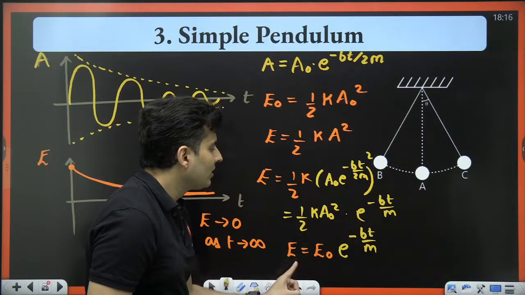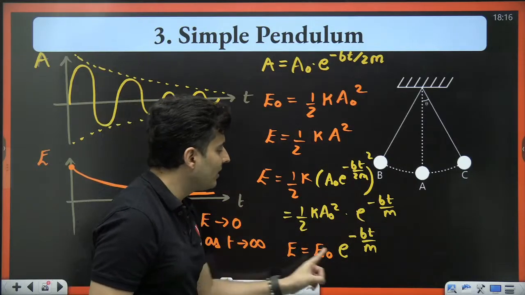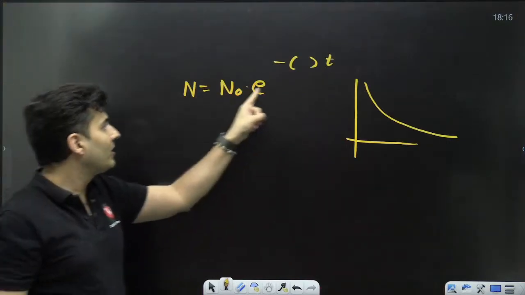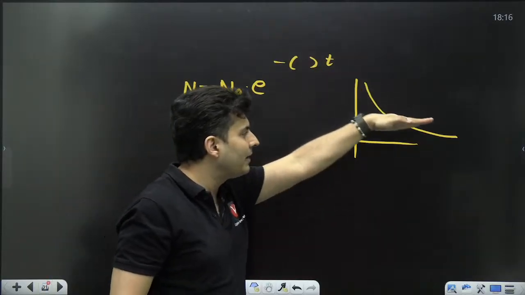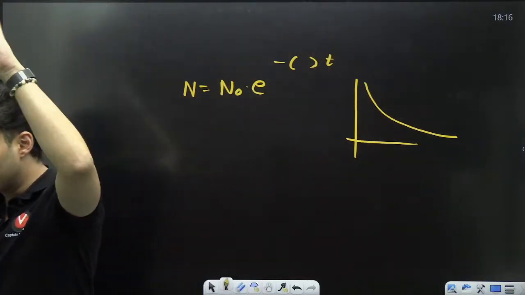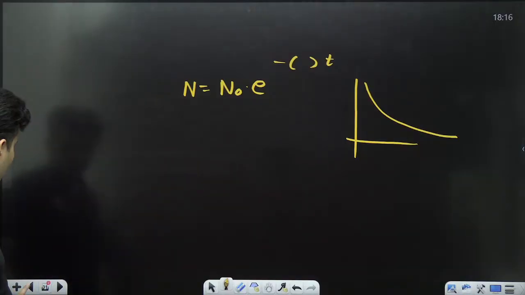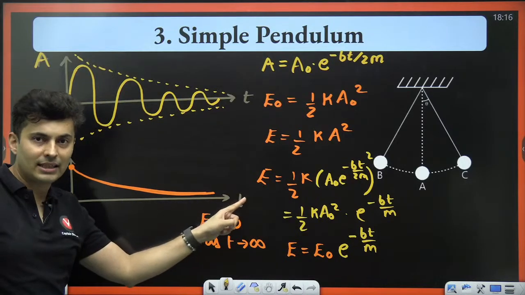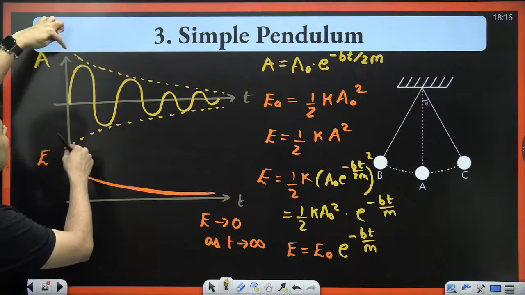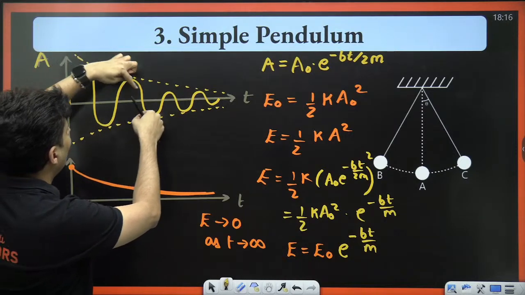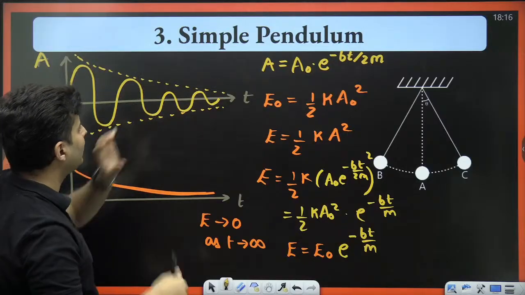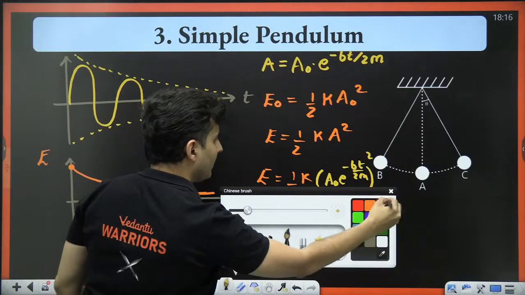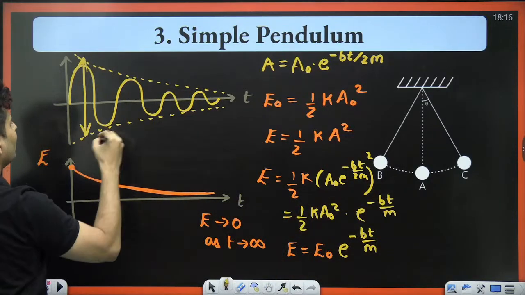This is also decaying. This is also reducing exponentially. This is just like first order kinematics equation, where that quantity reduces till it becomes zero, my dear students. So you will see that this graph of energy with respect to time is like this, perfectly matches, and you can see the amplitude was large here and slowly it kept on reducing and finally it tends to zero.